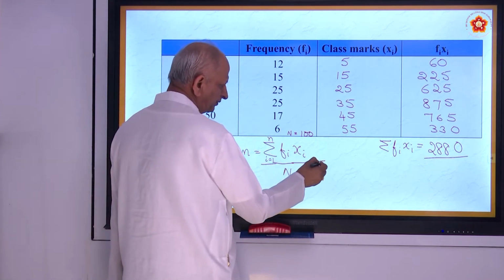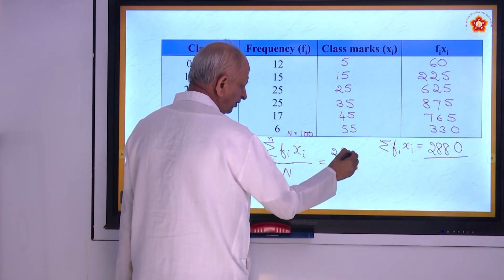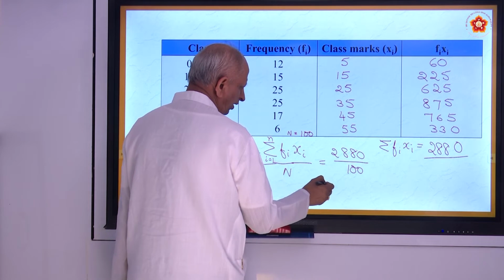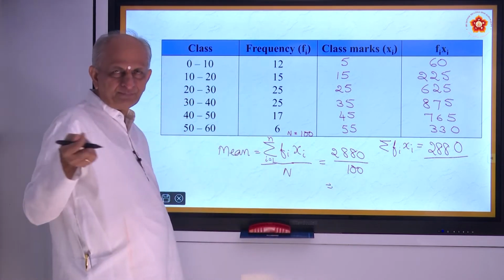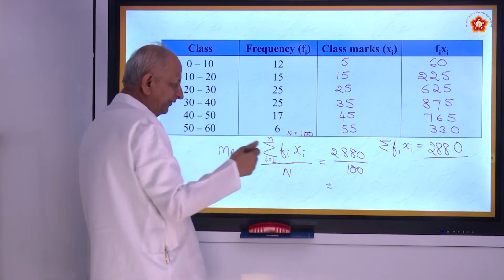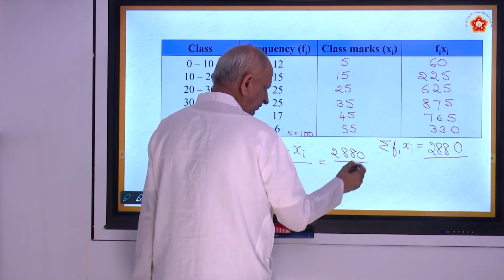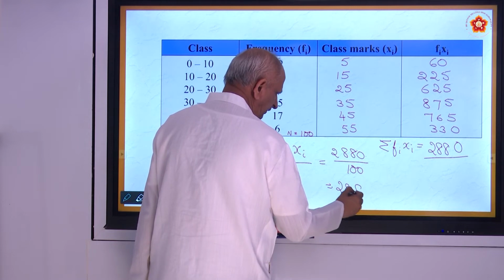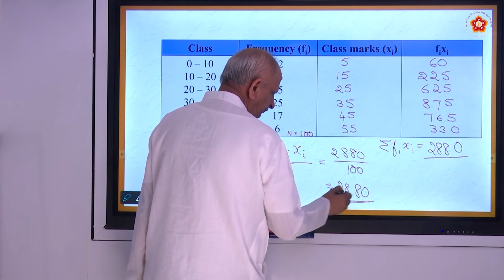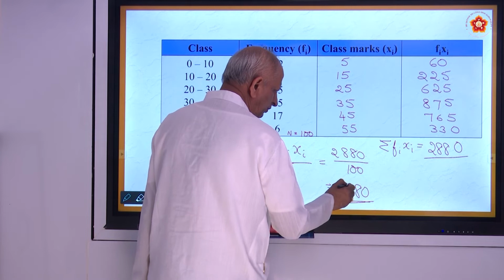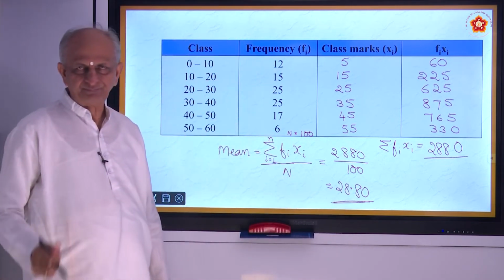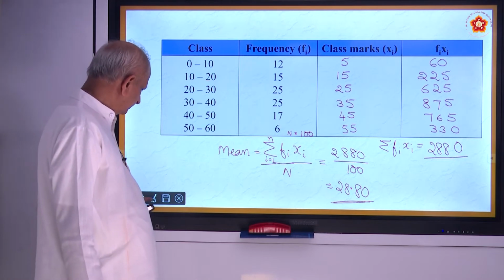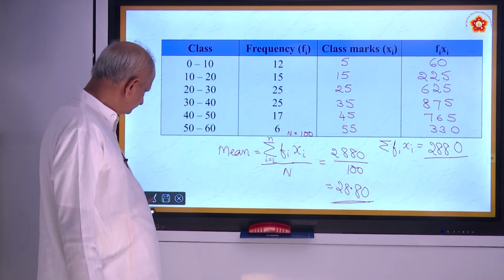So what is this answer? 2880 by 100. How to divide by 100? Move the decimal point two places to the left. So it becomes 28.80. Is it understood? It's a 3 marks question. Over? Very nice.